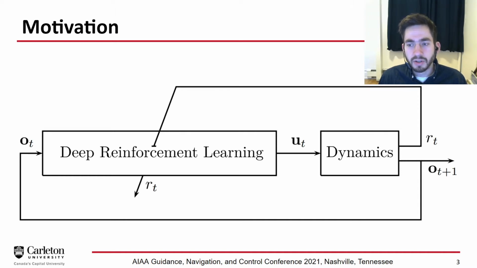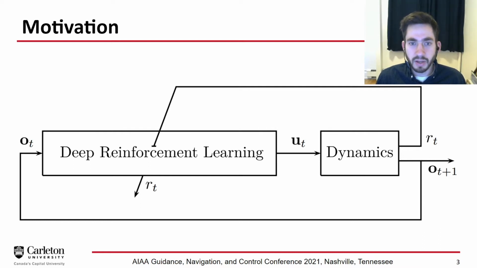But the dynamics also returns a reward signal, R of t, to the reinforcement learning block, and that reward signal is what the reinforcement learning uses to try and tweak its outputs. So it looks at all of the input observations it's seen, all of the control efforts that it's calculated, and then what the rewards are that have resulted from those control efforts in those states. And it tries to maximize the amount of rewards it receives by intelligently choosing the proper actions to take. And over time, through trial and error, the deep reinforcement learning agent can master a task.